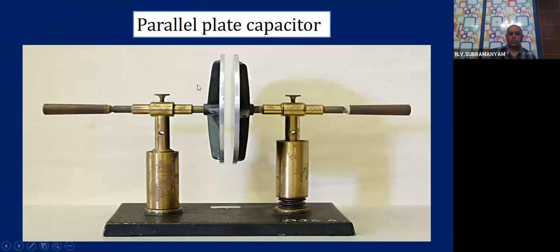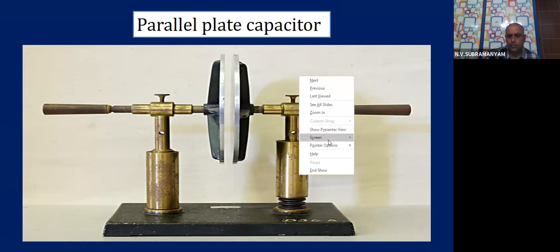Now this brings us to the most important question for the final exam, one of the most important questions. This is a parallel plate capacitor. In the picture you are able to see two metal plates, children. See this one and this one. I am marking for you.